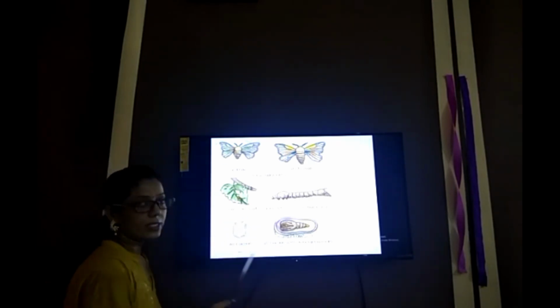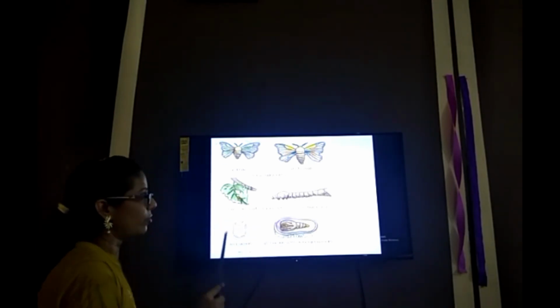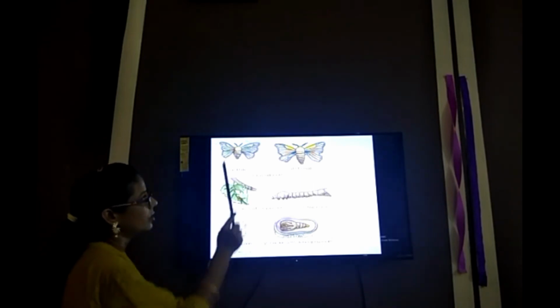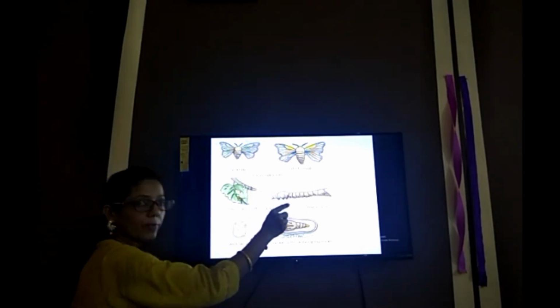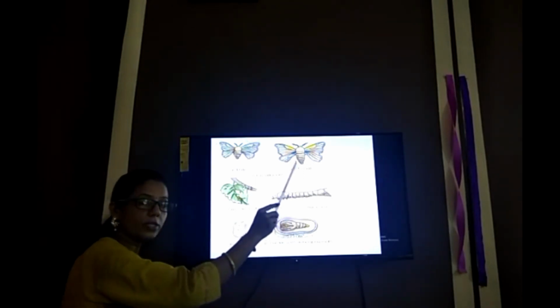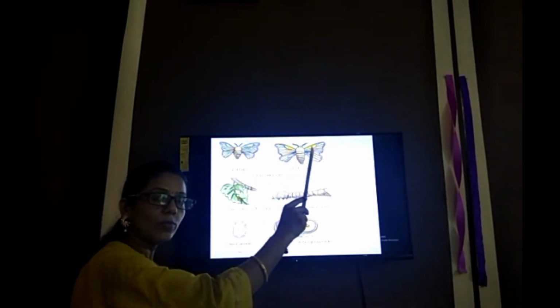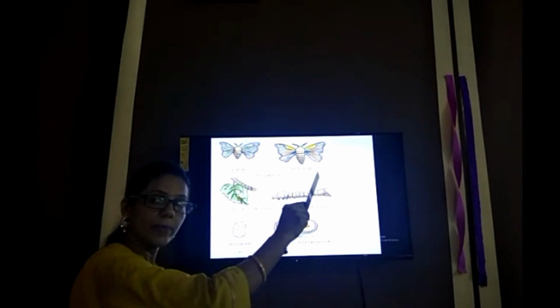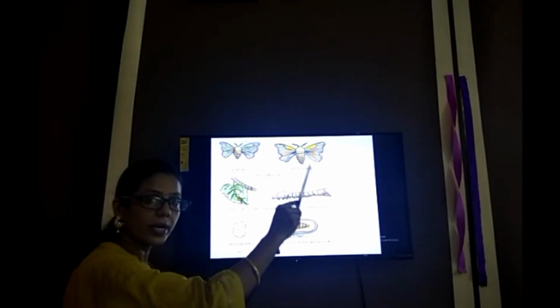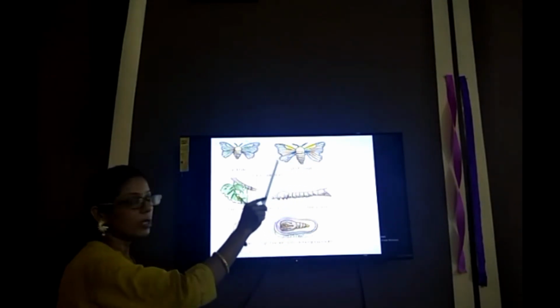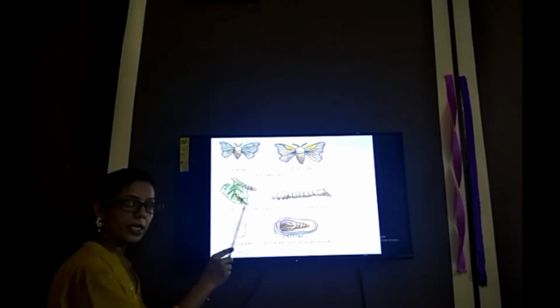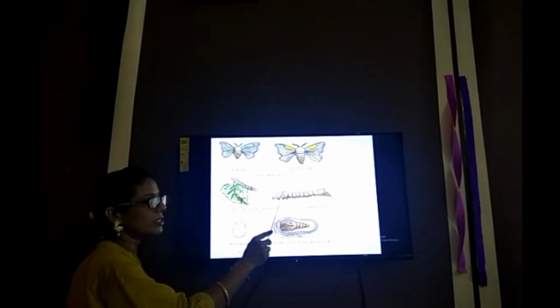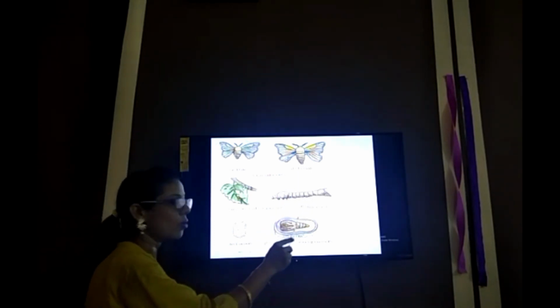In this slide, you can see the picture of the life history, the life cycle of a silk moth. This is a male silk moth and this is a female silk moth. As we have discussed, the female silk moth lays about 100 eggs at the same time on the mulberry leaves. When the eggs hatch on the mulberry leaf, the larva comes out. This larva is known as the caterpillar or silkworm.